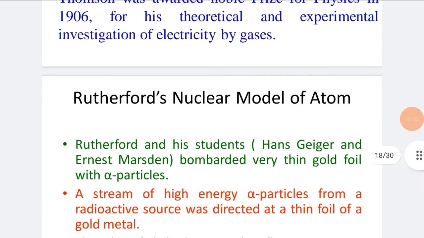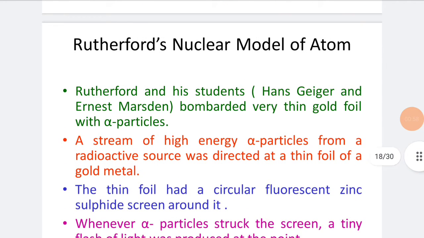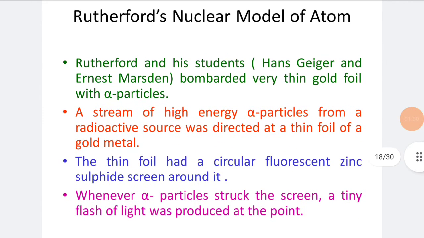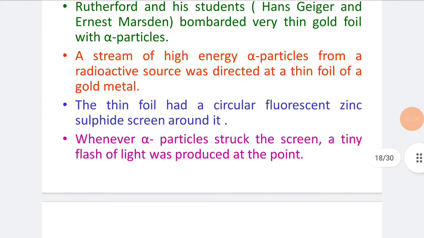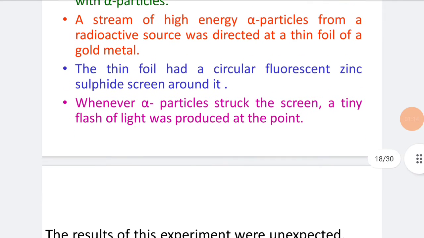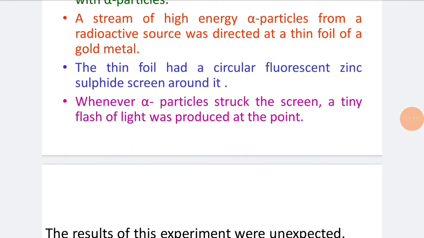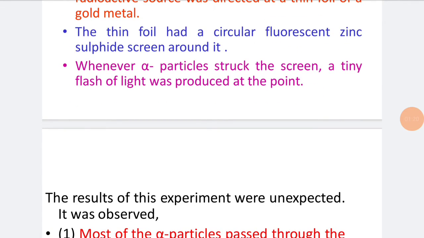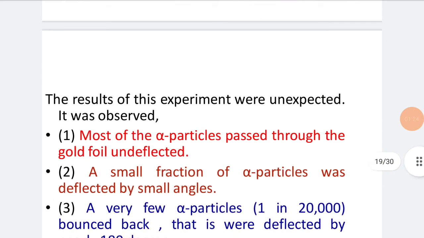Next, let us see about Rutherford's nuclear model of the atom. Rutherford and his students Hans Geiger and Ernest Marsden bombarded a very thin gold foil with alpha particles. A stream of high energy alpha particles from a radioactive source was directed at a thin foil of gold metal. The thin foil had a circular fluorescent zinc sulfide screen around it. Whenever alpha particles struck the screen, a tiny flash of light was produced at that point.